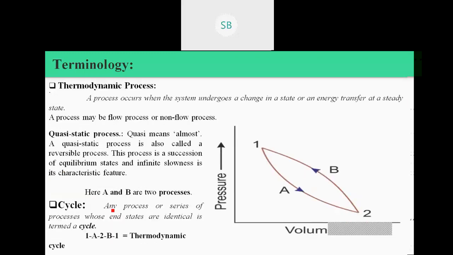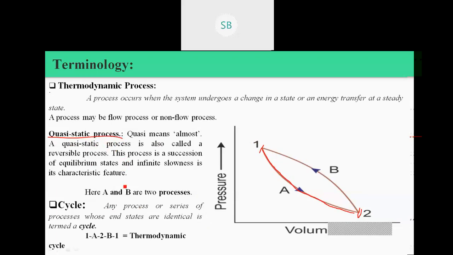After that, we discussed that when a system changes its state from state 1 to state 2, that particular path is called a process. Then we saw what is meant by a quasi-static process. It is almost near to the equilibrium process.